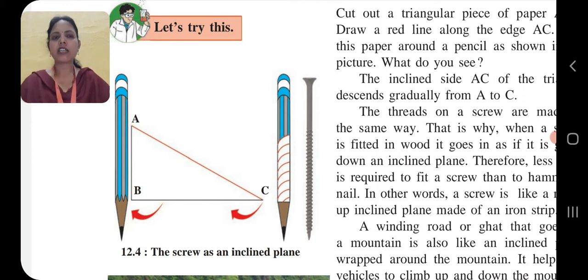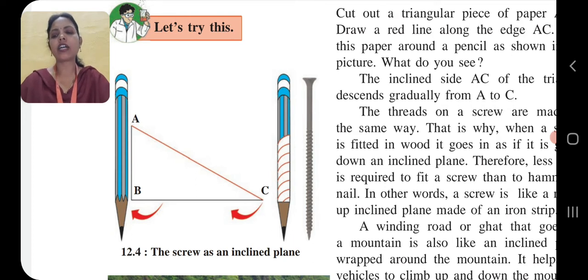Next one, as I ask you the question, the threads on a screw are made in the same way. That is why when a screw is fitted in wood, it goes in as if it is going down an inclined plane.